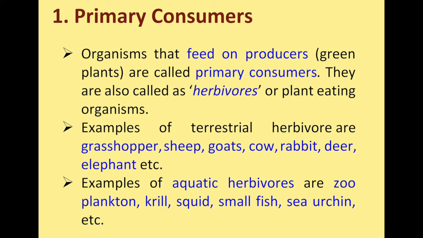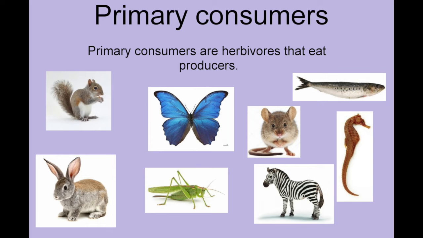And there are herbivores which live in the aquatic ecosystem, that is, a pond, river, etc. Examples of aquatic herbivores are zooplankton, krill, squid, small fish, as well as the sea urchin. Now we see the diagrammatic example for primary consumers, and here you can see squirrel, rabbit, butterfly, grasshopper, rat, zebra, seahorse, as well as a small fish.